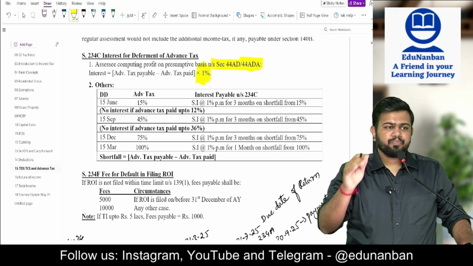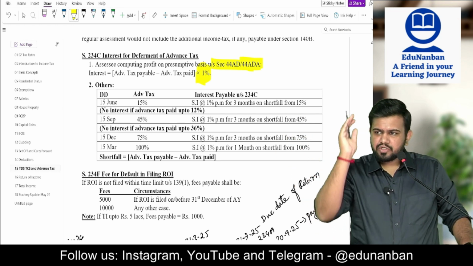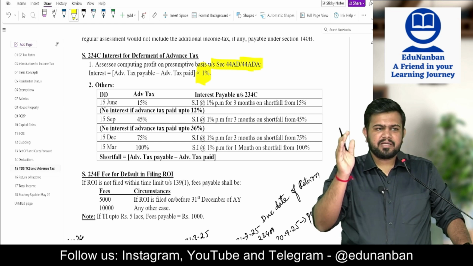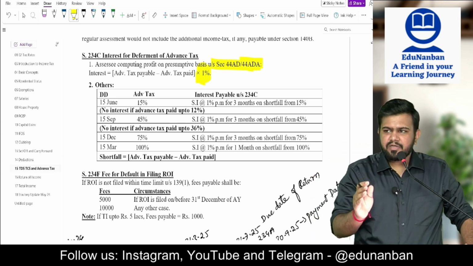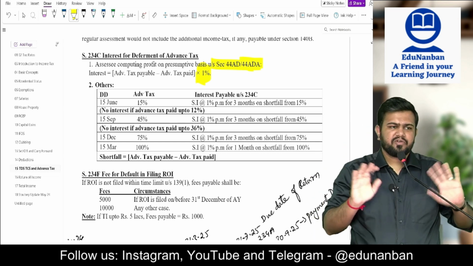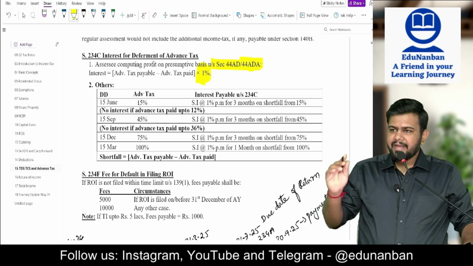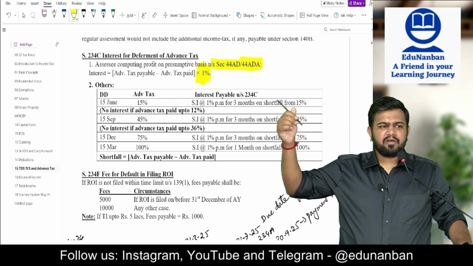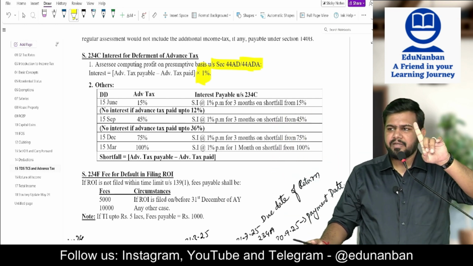Answer is no. 234C interest stops on 31st March 2025. After 31st March 2025 there is no 234C interest. Understood? Hence, in case of 44AD, 44ADA, there is only one installment, 15th March.